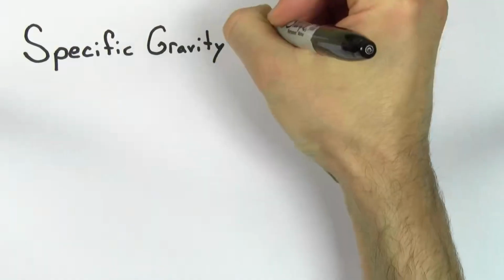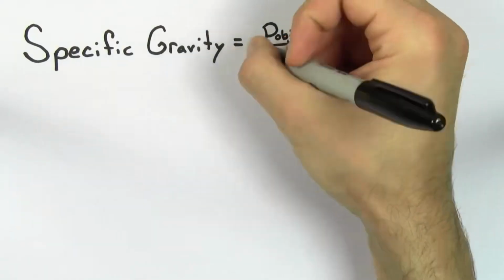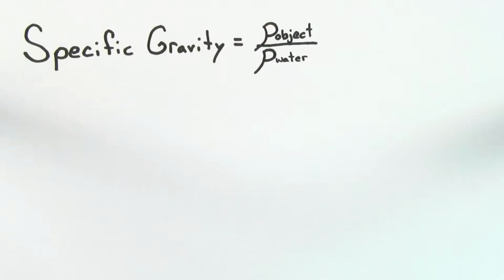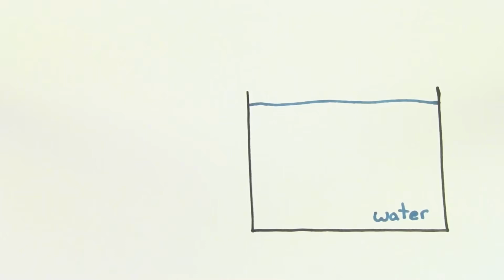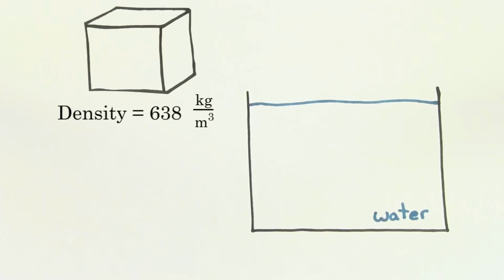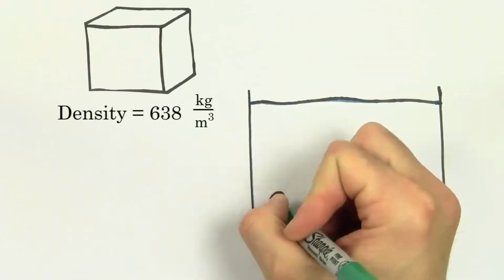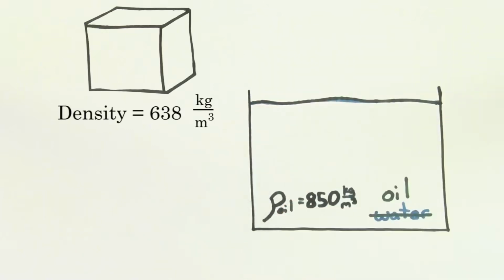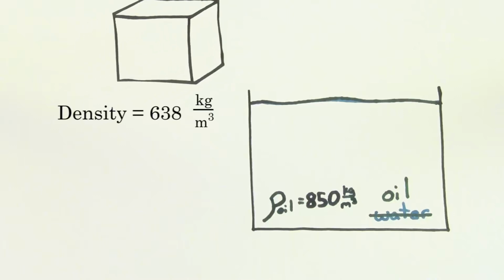Usually when people are referring to the specific gravity, they're referring to the density of the object divided by the density of water. But sometimes it's useful to define the specific gravity with respect to a liquid that's different from water. For instance, if you were to let some wood of density 638 kilograms per meter cubed float in oil that has a density of 850 kilograms per meter cubed,